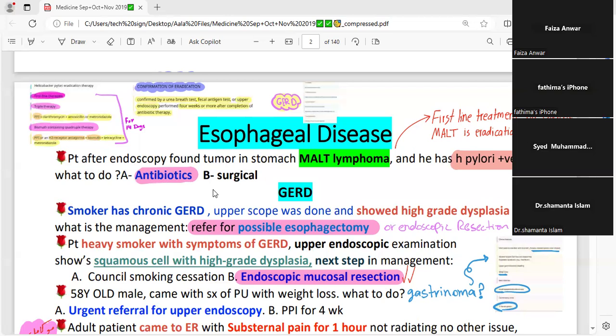And the presentation, what are the typical symptoms? Reflux of the acid, retrosternal burning, retrosternal chest pain, and sometimes, if it is severe, there would be esophagitis, and due to that the patient would have difficulty in swallowing, called dysphagia.